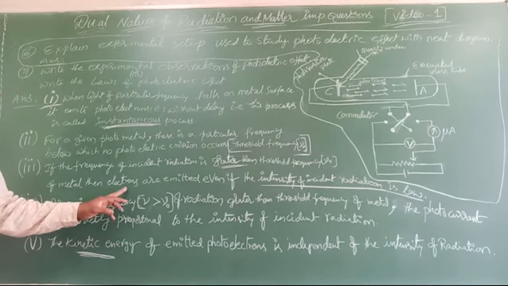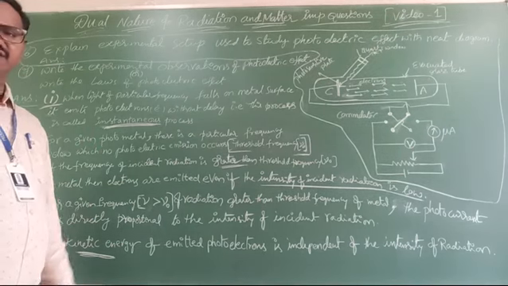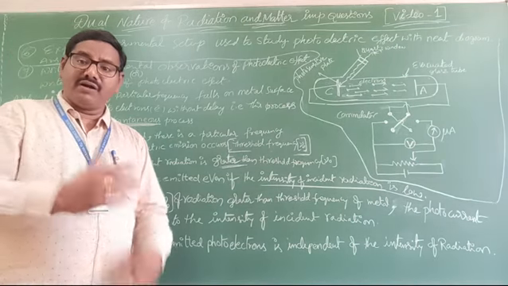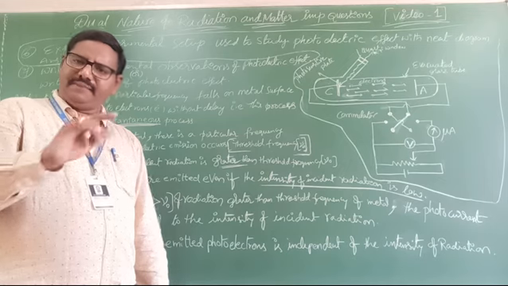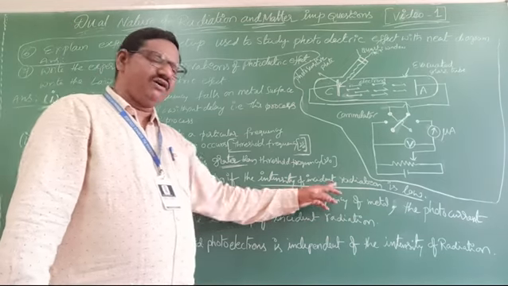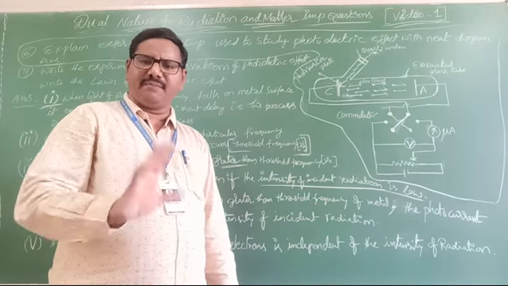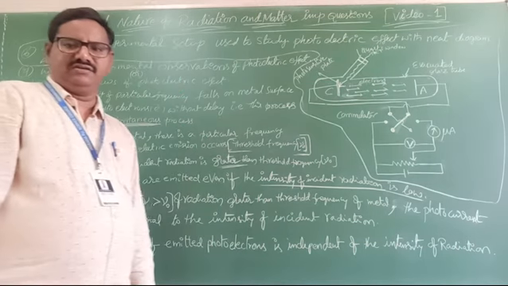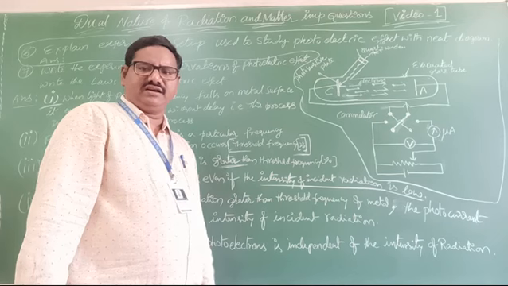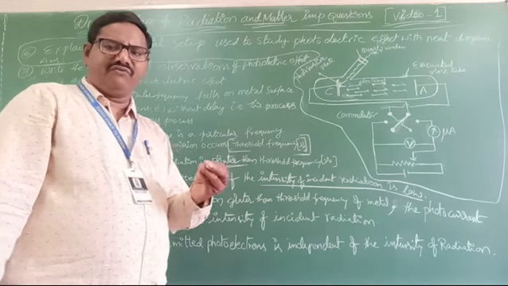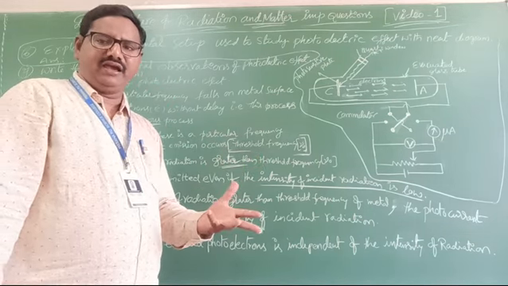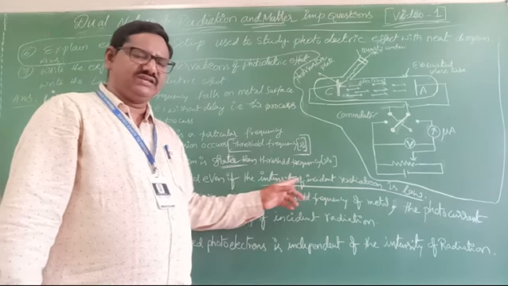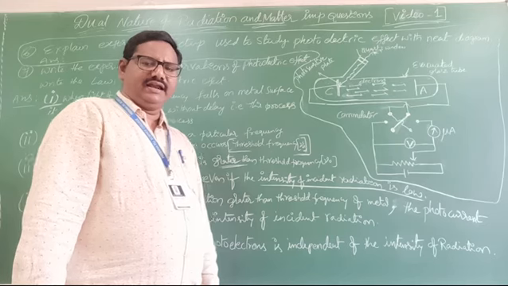Electrons are ejected from the metal surface, but the number of photoelectrons depends upon the intensity of incident radiation, and does not depend upon the threshold frequency or the frequency. Clear? Only the number of photoelectrons depends upon the intensity of incident radiation. Clear na?